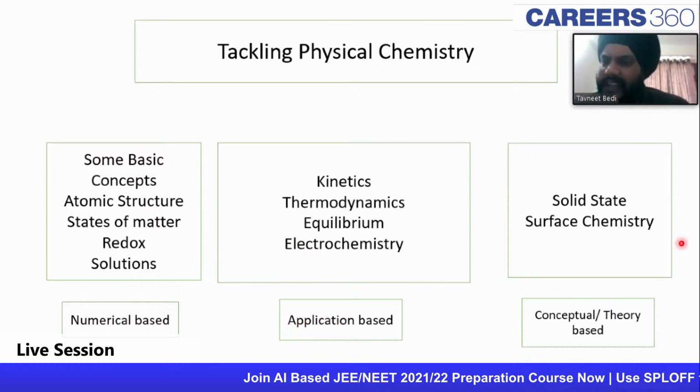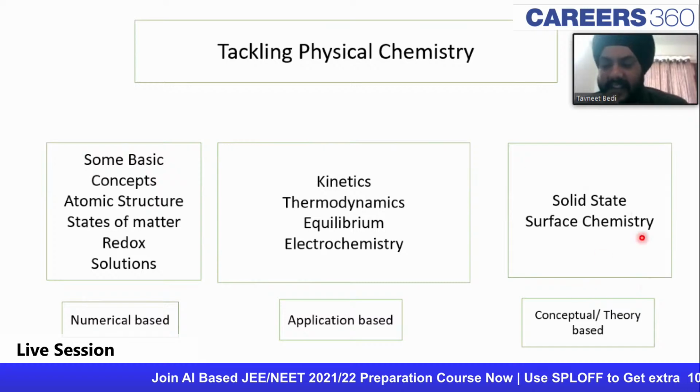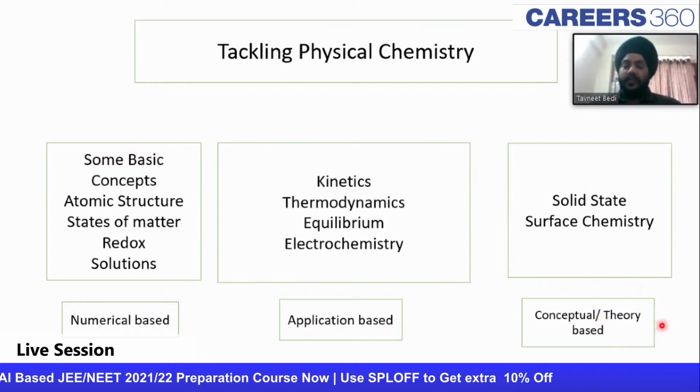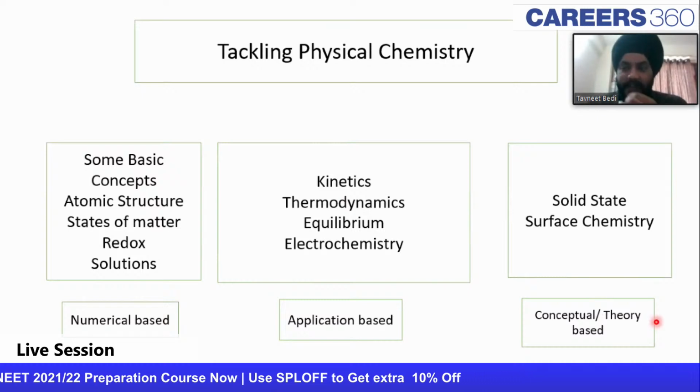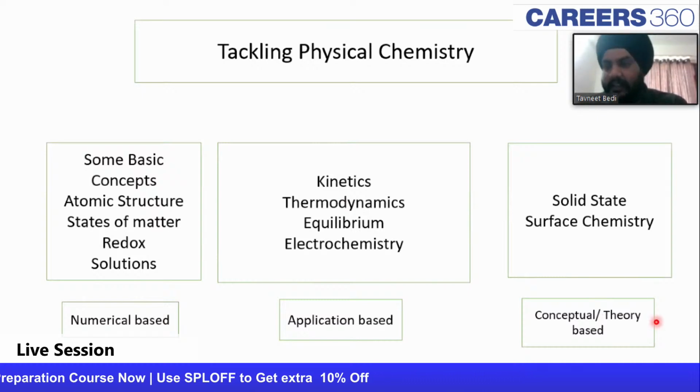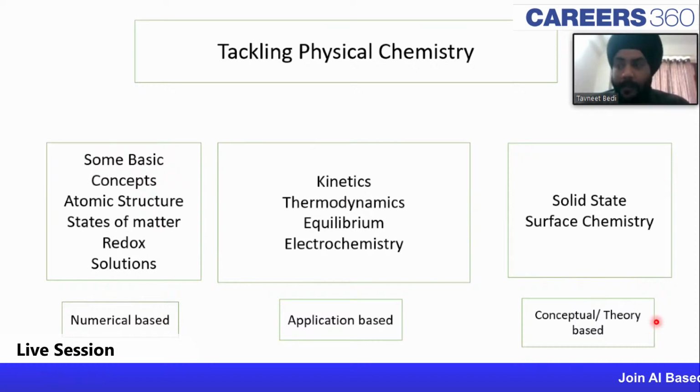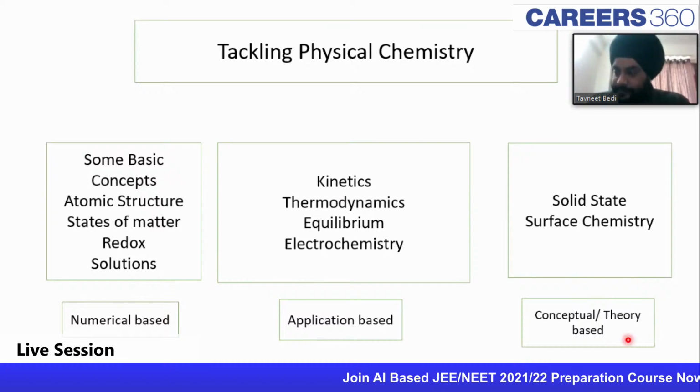Okay. Then there are two easy chapters like solid state and surface chemistry. These are very straightforward, conceptual and theory-based chapters. Okay, so this was about physical chemistry. Physical chemistry is very easy. You just have to spend some time with it until things become obvious to you. So the things will only become obvious when you pay attention while studying, when you try and grasp each and every concept.